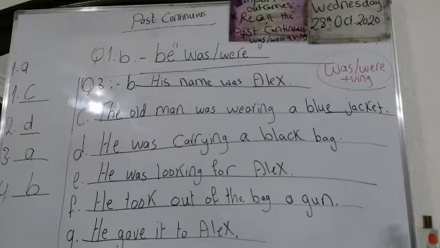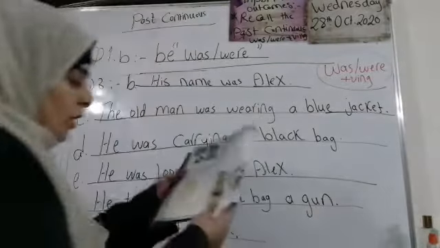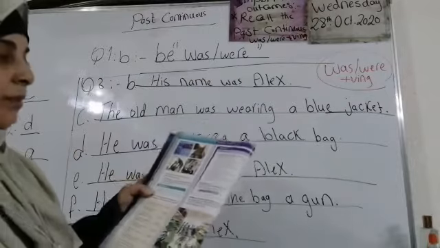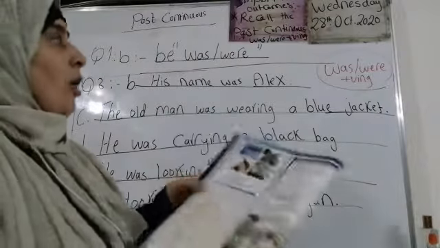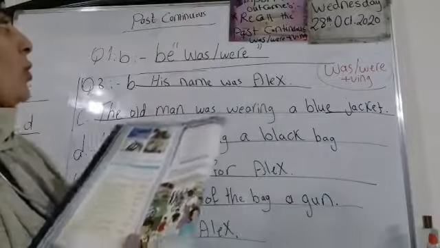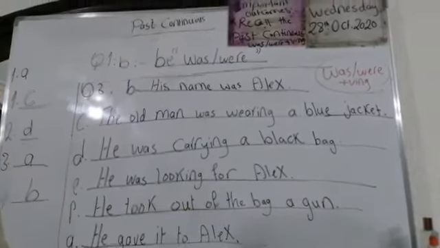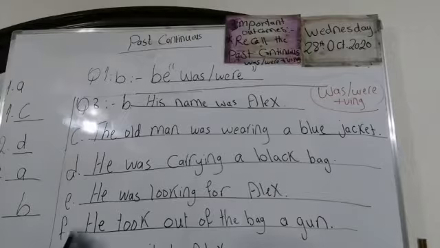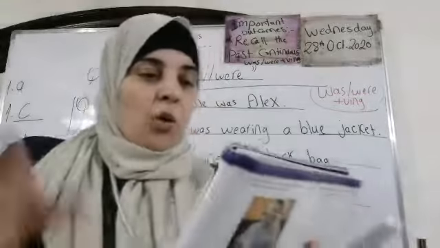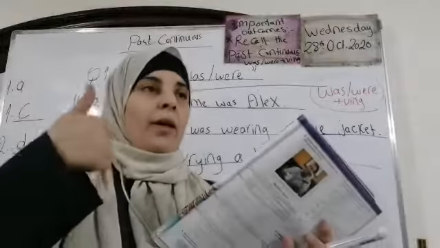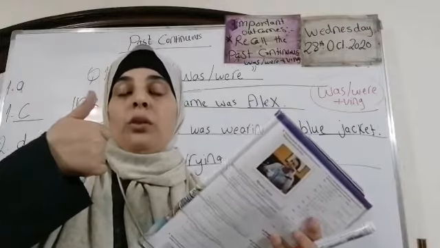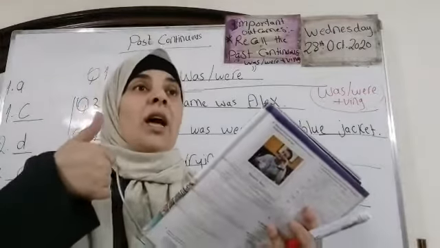Now we're going to move to your book. Please bring your pupil's book, page 24. Write the date and the day up. We're going to work on the grammar in context. We are going to accomplish these outcomes. The important outcome is that we are going to recall the past continuous tense, which is was or were plus verb ing. Before we start, we are going to revise the form of it, the uses, and the keywords.